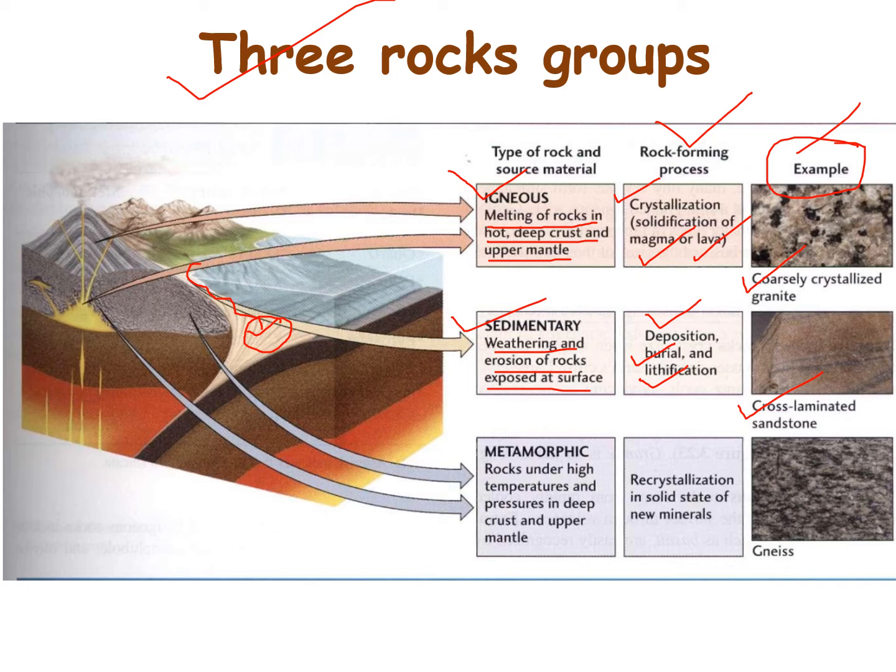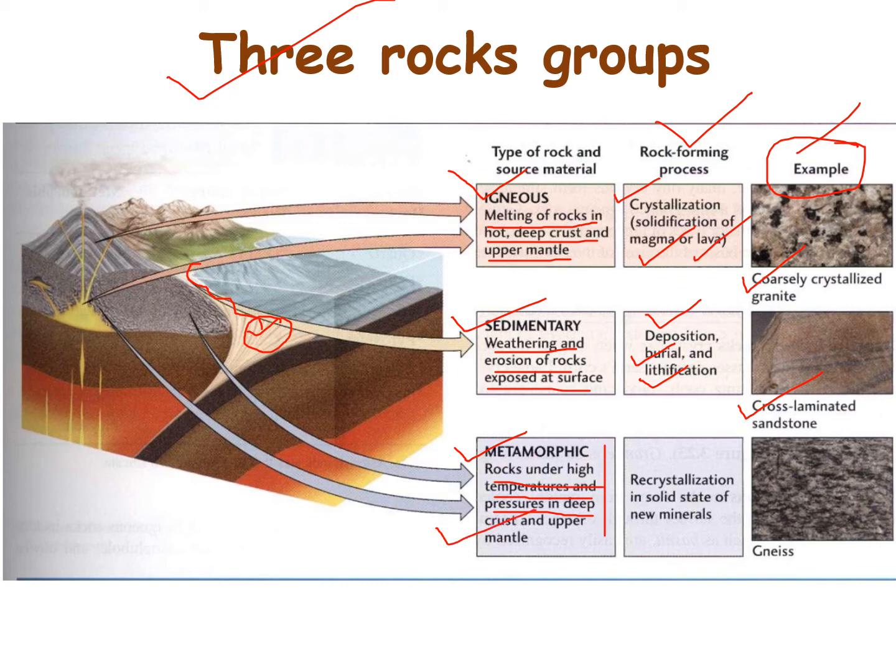Now the third one is the metamorphic rock. The metamorphic rock never forms from the liquid state of magma. It is already present in the solid state and just changes its crystallographic structure due to the temperature and pressure of the environment. Rocks under high pressure and temperature conditions inside the earth give rise to this kind of rock.